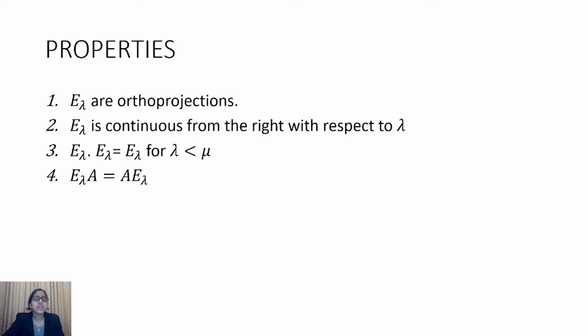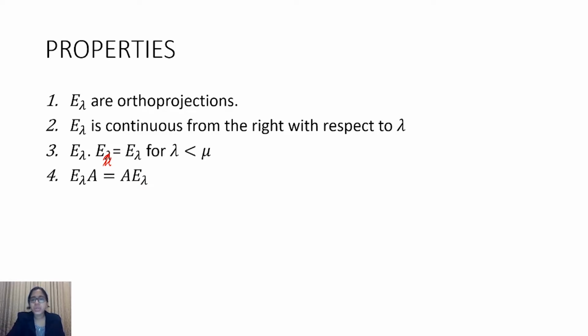The third one is E lambda into E mu is equal to E lambda itself for lambda less than mu. This is not true always; it is true only when lambda is less than mu. Then for any self-adjoint operator A, E lambda into A is equal to A into E lambda. We shall be discussing these properties in detail in today's lecture.